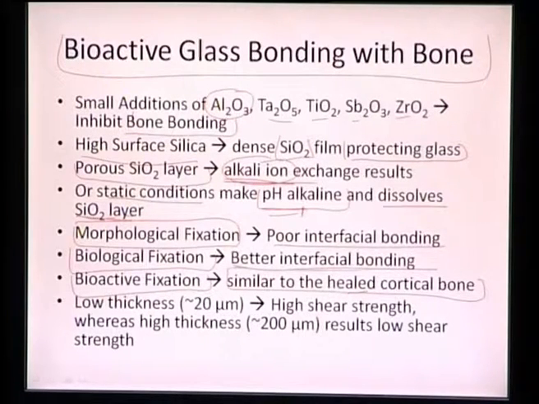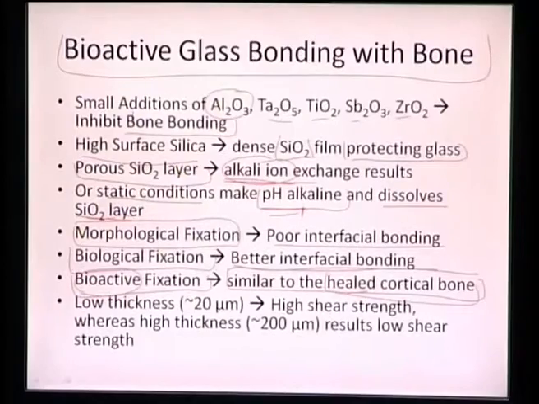So basically the healing is much more assisted by the bioactive fixation, because with morphological fixation we only have a kind of mechanical bonding. In biological fixation we have much more porosity which is assisting, but in bioactive fixation we also have a surface which is getting degraded. At the same time, it has very nice bonding with the newly growing cells. So that is what is initiating the bioactive fixation. It is very nice because we are getting a structure which is similar to that of a healed cortical bone.